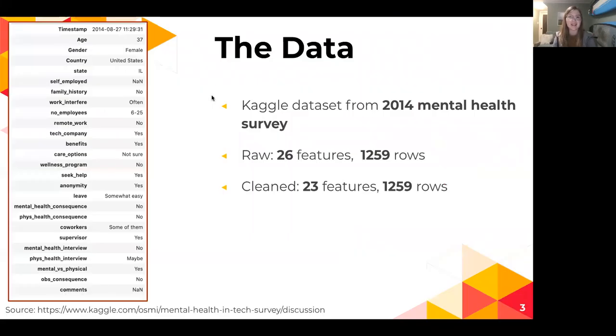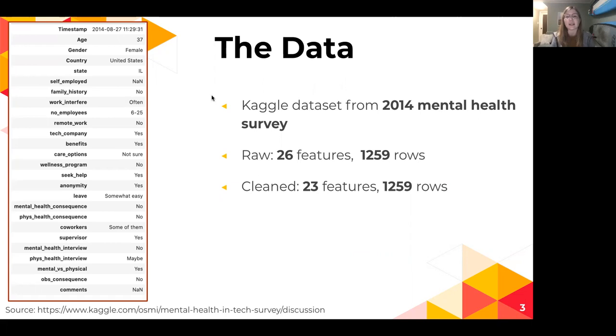So the dataset. The data comes from a Kaggle dataset from 2014. It was a mental health survey that asked a variety of questions about mental health and the workplace. For example, they asked the survey respondents to disclose how many employees their company has. And they also asked if they have care options, what kind of care options they have, and if they have access to wellness programs at their office.